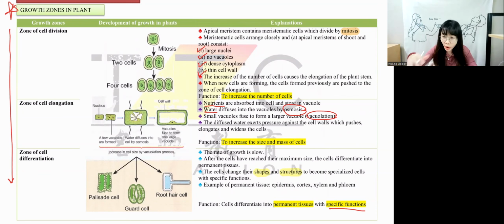Up to this point, do you guys have any questions that you want to ask? Teacher, is parenchyma tissue involved in this process? Parenchyma tissue is also involved, but not in the process as such. Parenchyma tissue is a permanent tissue, even though it is called the simplest living cell. They don't undergo differentiation, but they are under permanent tissue.